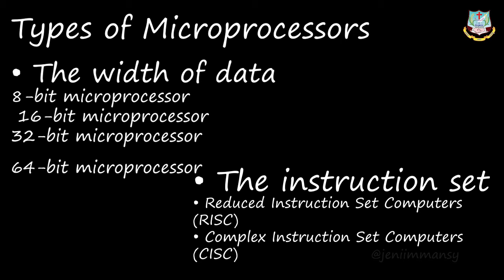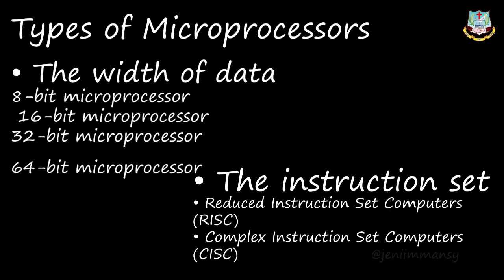Okay, so the same thing only. These are all the classifications of microprocessor, but this is based on the instruction set. The size of the instruction set is important while considering the categories of microprocessor. There are two microprocessor category types categorized on this instruction set basis. They are reduced instruction set computers and complex instruction set computers, that means RISC and CISC.